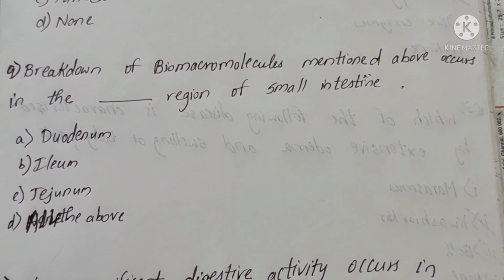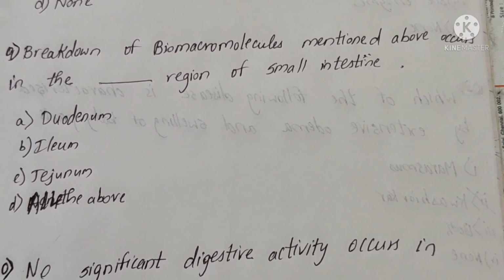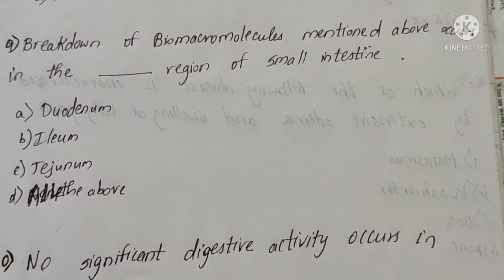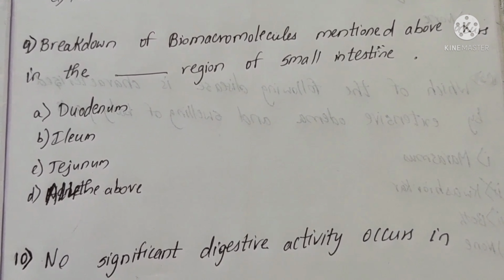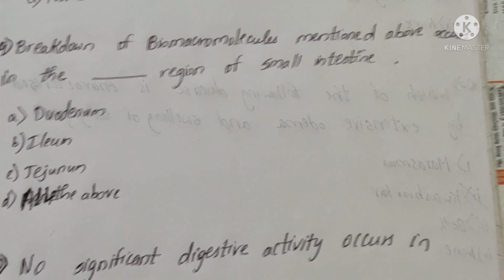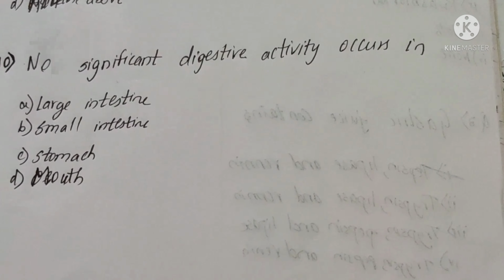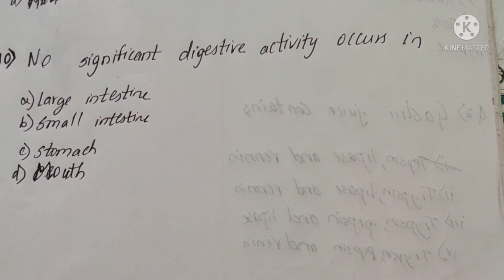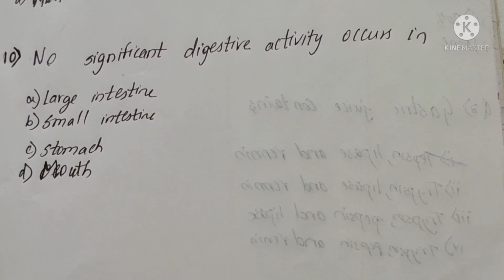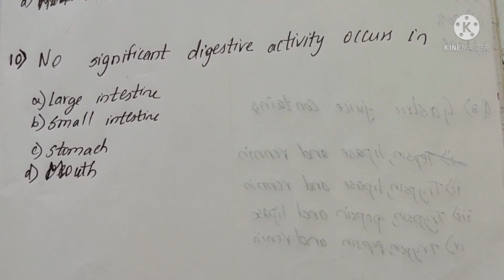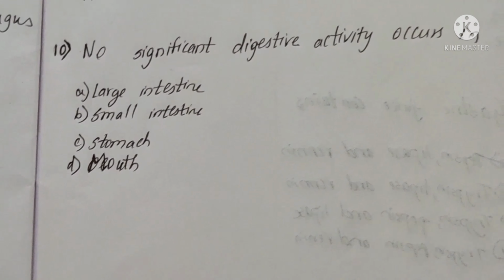Breakdown of the biomacromolecules mentioned above occurs in which region of the small intestine? It is an NCERT line. Pause the video and check the answer. Yeah, the answer is duodenum. Last question: no significant activity occurs in. It is also an NCERT line. Pause the video and try to read the answer. Yeah, the answer is large intestine.